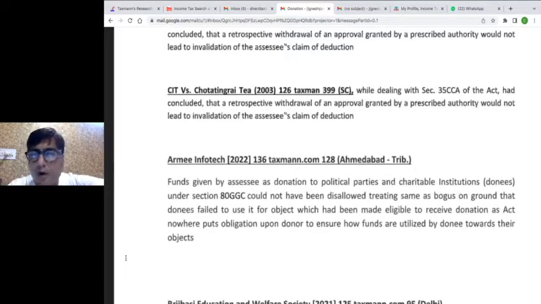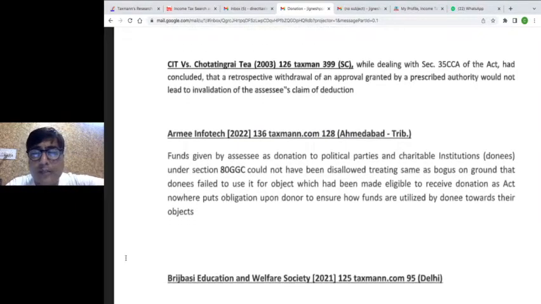We have a direct judgment of Honorable Ahmedabad ITAT in the case of Army Infotech, 2022, 136 taxmann.com 128. Funds given by the assessee as donation to political parties and charitable institutions under section 80GGC could not have been disallowed, treating the same as bogus on the ground that the donee failed to use it for the object for which it has been made eligible to receive the donation, as the Act nowhere puts an obligation upon the donor to ensure how funds are utilized by the donee towards their objects. तो ये जजमेंट किसी के काम आ सकता है. So I'm just sharing this judgment for the benefit.